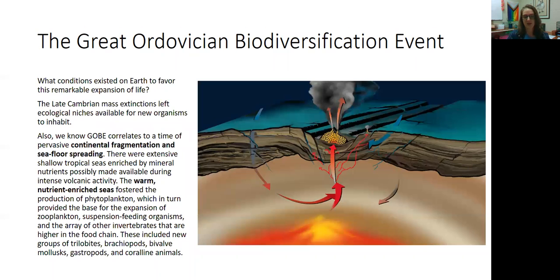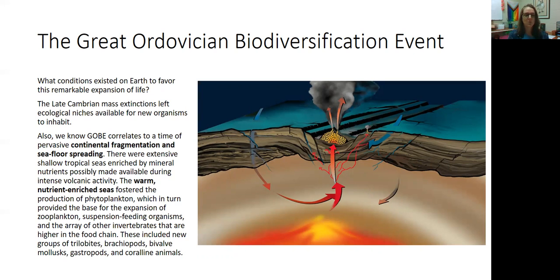During the late Cambrian, there were some mass extinctions, which led to openings of new environments, new niches, new roles for new organisms to evolve into. At this same time, plate tectonics were causing continents to fragment apart, and new seafloors were beginning to spread. This created a lot of brand new shallow tropical seas. And because of all of that volcanic activity associated with seafloor spreading, there were a lot of volcanic nutrients being spewed out into those shallow seas.